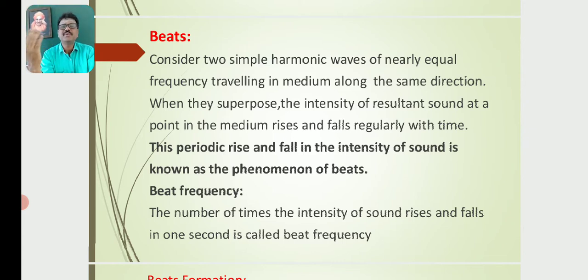When they superpose, the intensity of the resultant sound at a point in the medium rises and falls regularly and periodically. This periodic rise and fall in the intensity of sound is known as the phenomenon of beats.